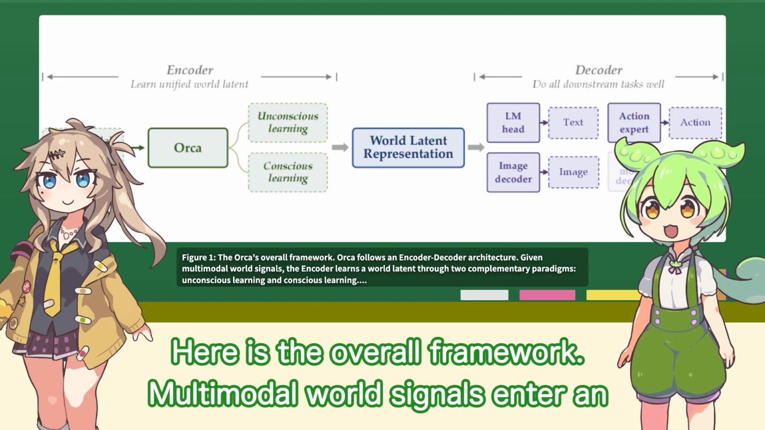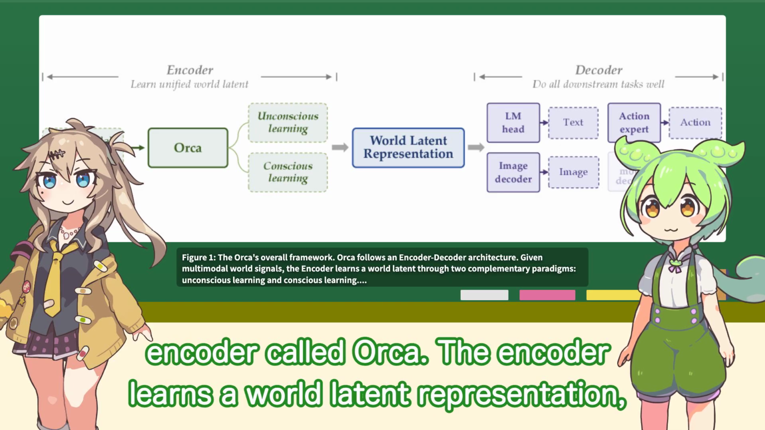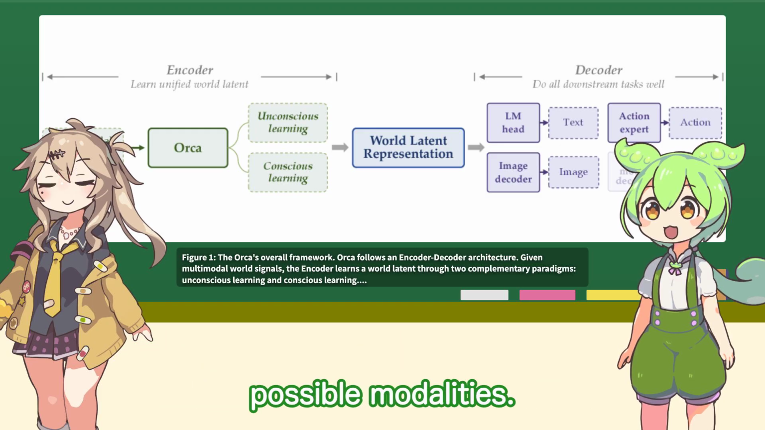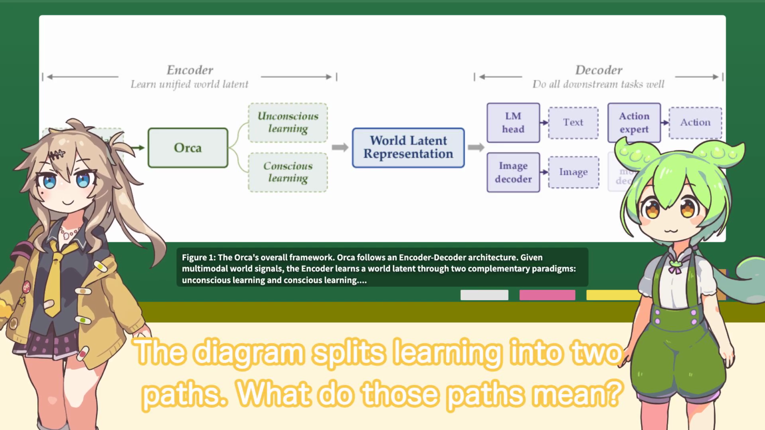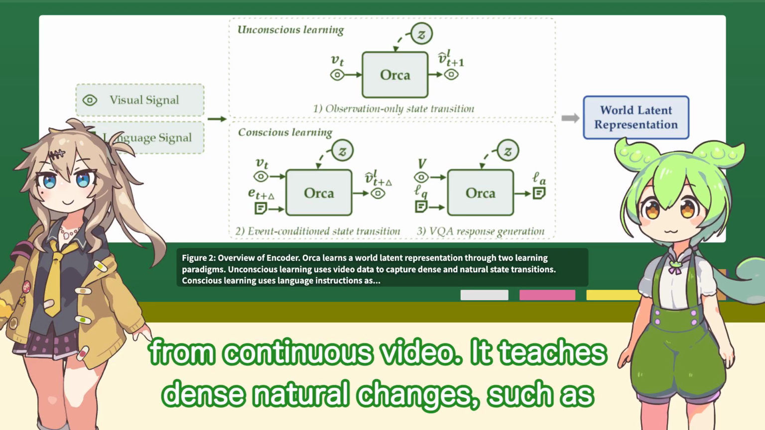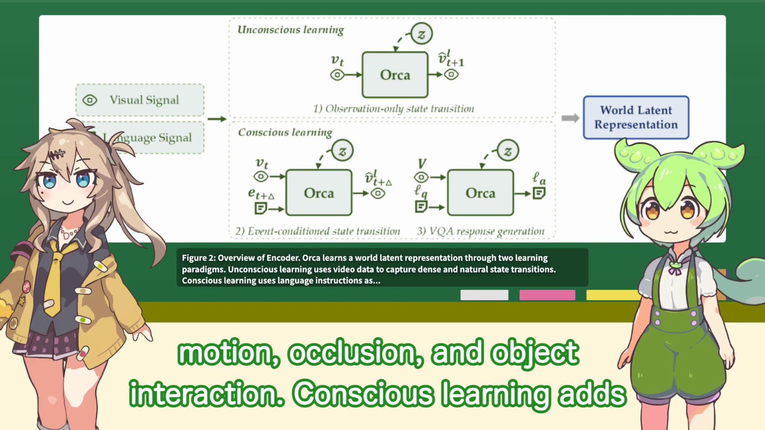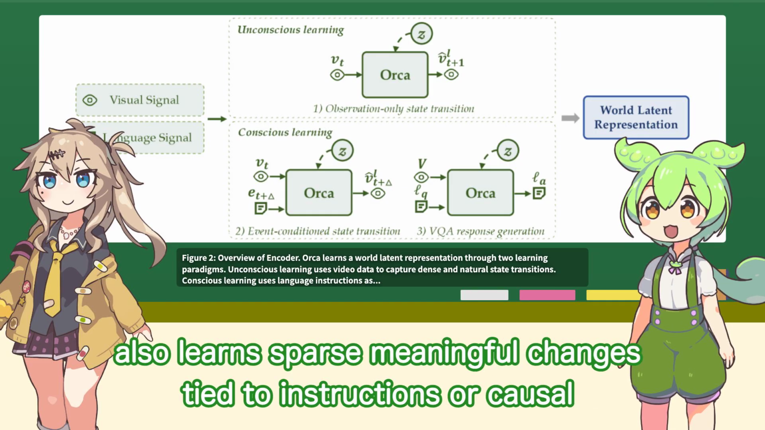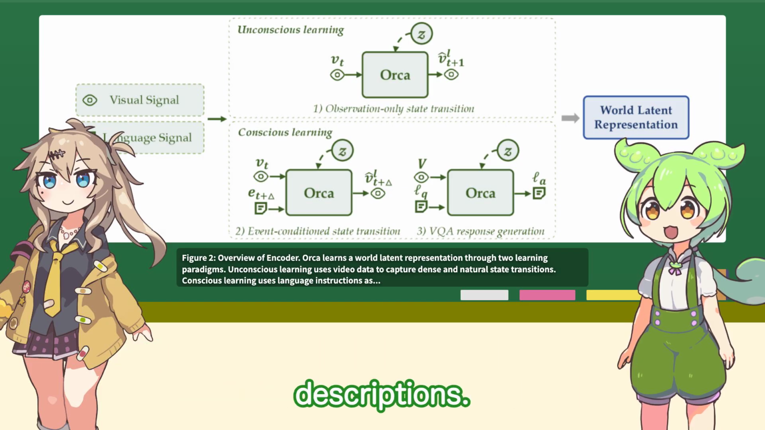Multimodal world signals enter an encoder called Orca. The encoder learns a world latent representation, and separate decoders read it out to text, images, actions, and other possible modalities. The diagram splits learning into two paths. Unconscious learning means observation-only transition learning from continuous video. It teaches dense natural changes such as motion, occlusion, and object interaction. Conscious learning adds language conditions, events, questions, and answers. So the model also learns sparse meaningful changes tied to instructions or causal descriptions.